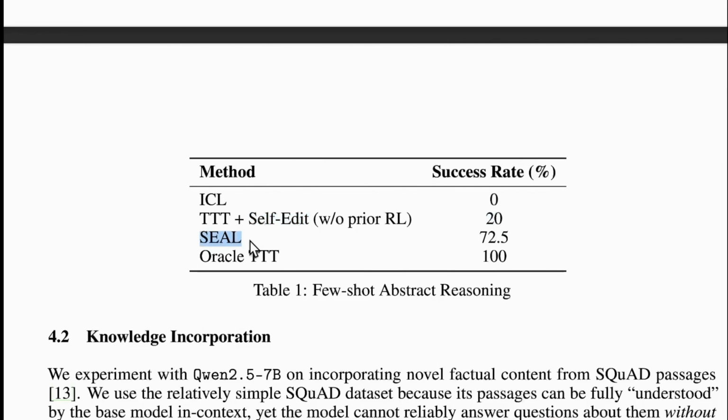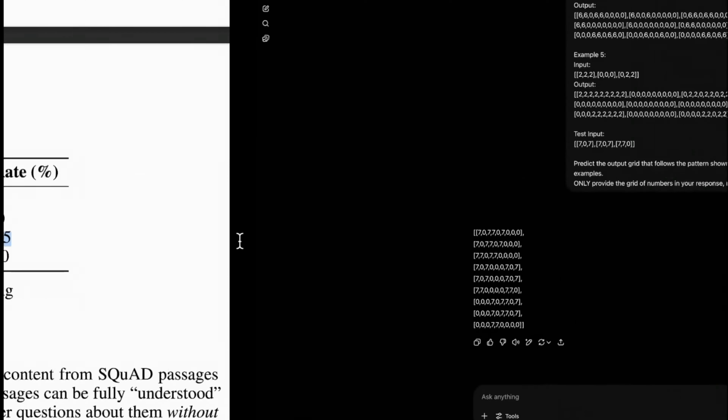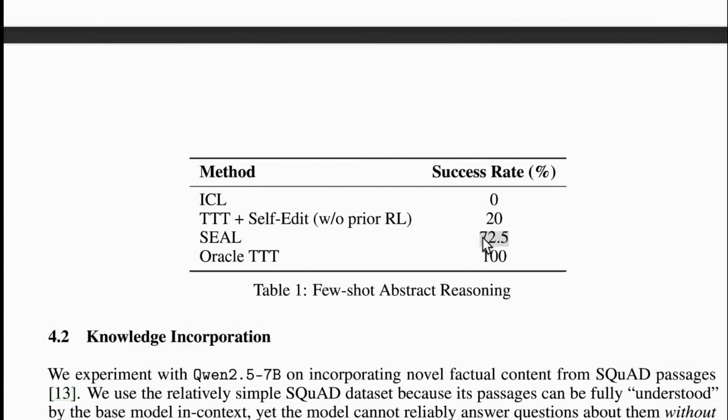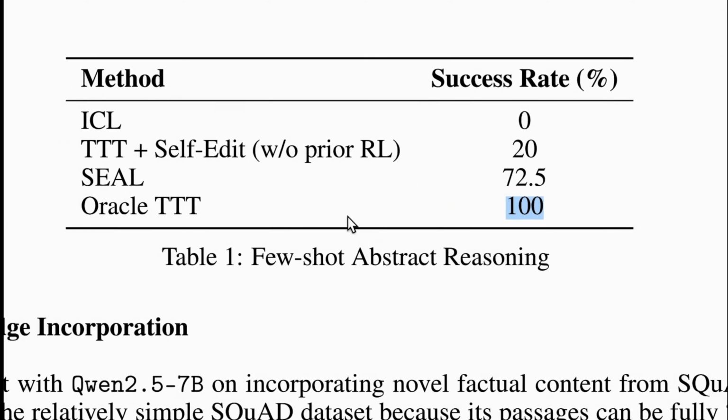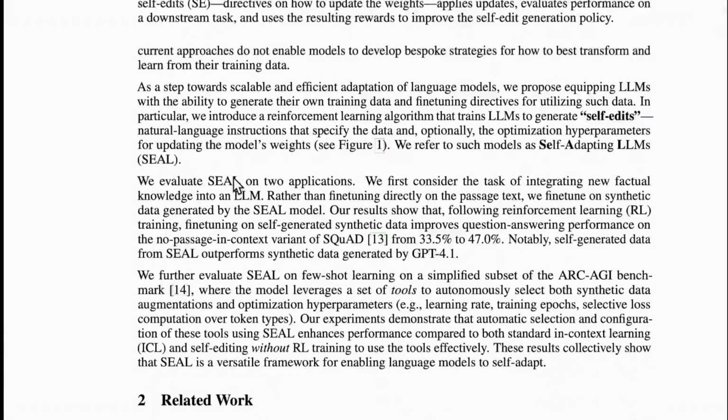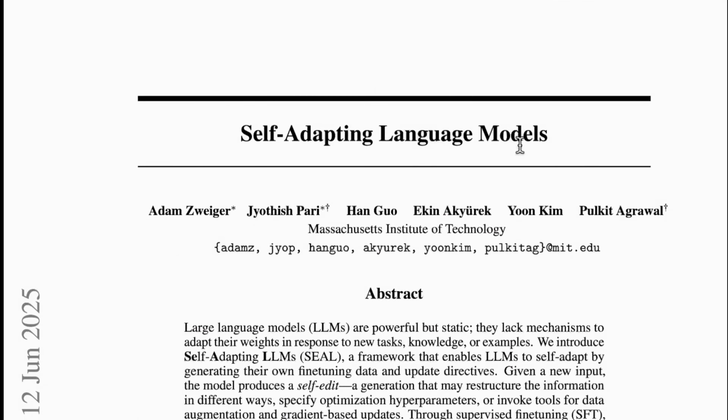Next is the SEAL method. SEAL scores 72.5%. And we have to remember, in the SEAL methodology, it doesn't get access to all of this, but still it was able to solve. It gets 72.5%. A 1 billion model even being able to solve any question in the ARC-AGI dataset is impressive to me. And Oracle test time training is like the ideal benchmark, so the success rate is 100. So now you see, even in this kind of setting, the SEAL method does perform very well. So these were the two conditions mentioned in this paper, Self-Adapting Language Models.